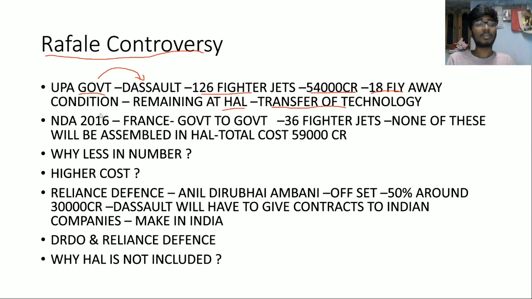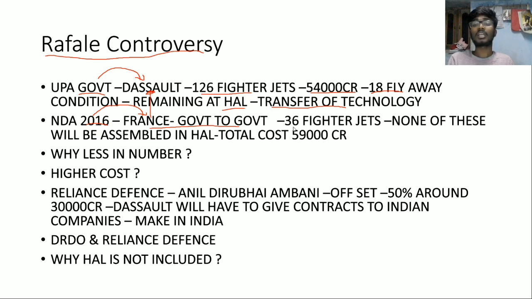But what happened in 2016, when the current government came to power, is that the government of India made a government-to-government agreement. That means it made an agreement directly with the French government and not with Dassault Aviation. But France is providing these Rafale jets from Dassault only, while we are making the agreement with the government of France.